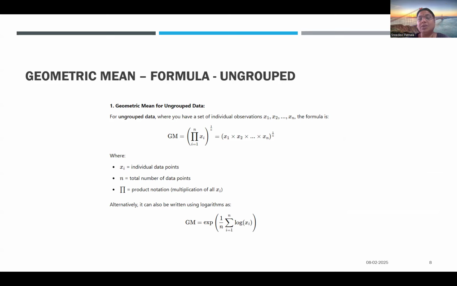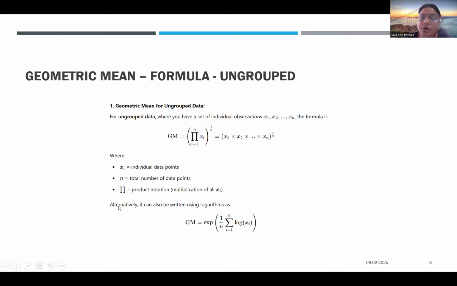When it comes to grouped data, you learned two methods in arithmetic mean: the assumed method and the direct method. It's the same thing, summation of fi xi by summation of fi, where summation of fi appears in grouped data, whereas in ungrouped data you don't use it. So basically, this is when my frequency is given.